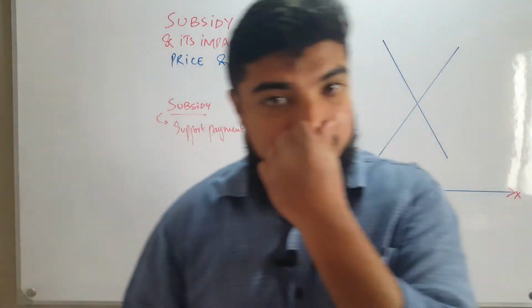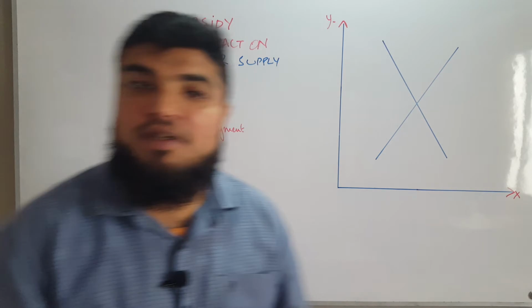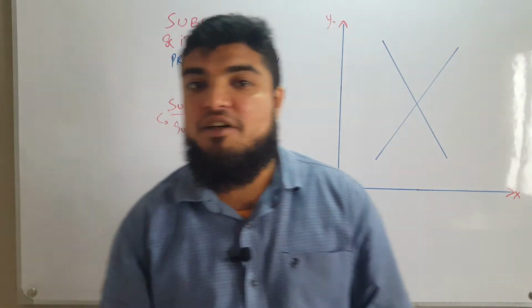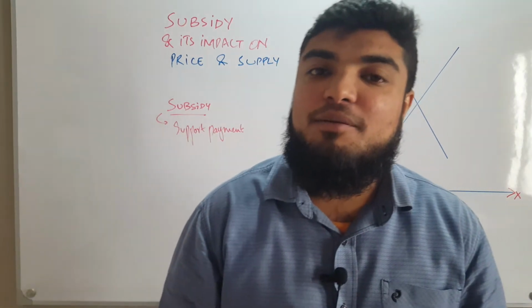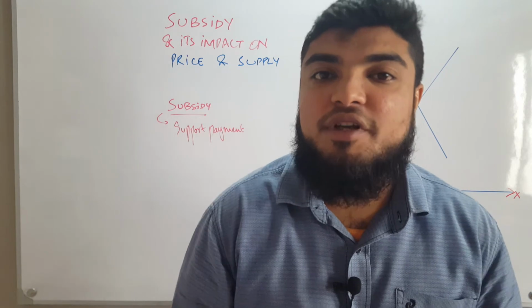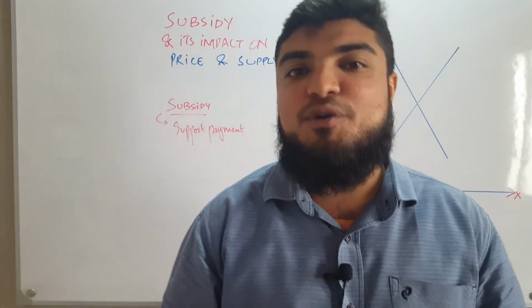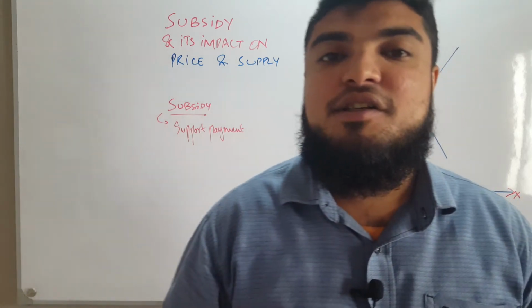What is subsidy? It is actually a support payment made by the government to producers to help them reduce their cost of production, or to encourage them to produce more and more goods. That's why the government makes subsidies.